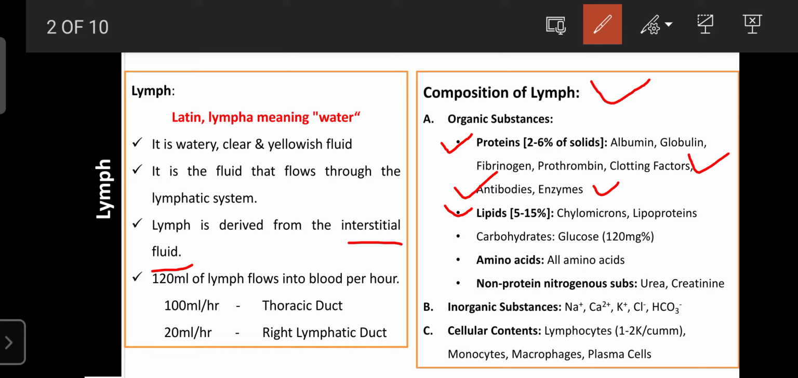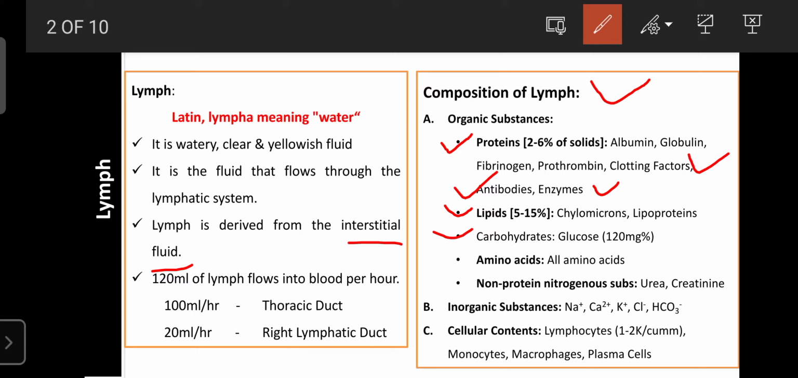The next one is carbohydrates. The lymph consists mainly of glucose, about 120 mg per deciliter, or per 100 ml of lymph. Like that, our blood also contains around 120 mg per deciliter. If it exceeds that, it is considered diabetes mellitus. So in the lymph also, the ratio of glucose is around 120 mg per deciliter, similar to that of the blood.